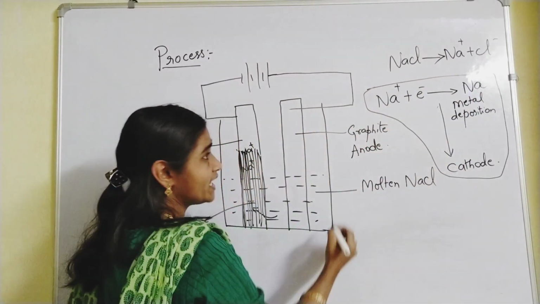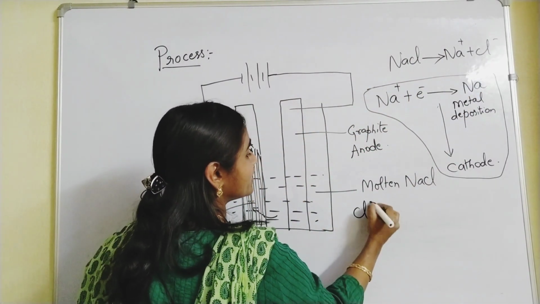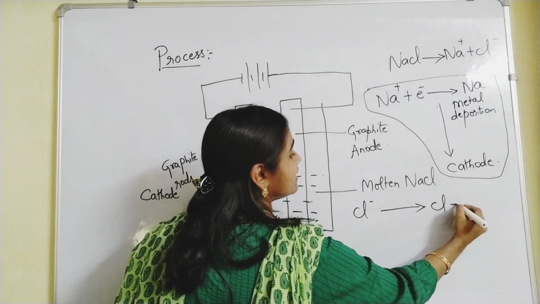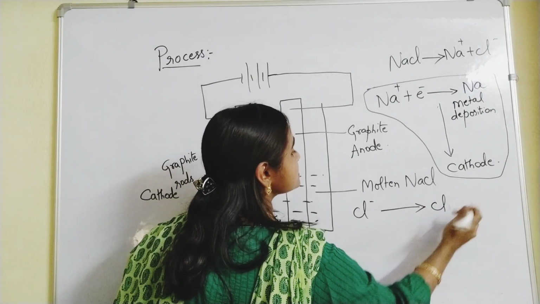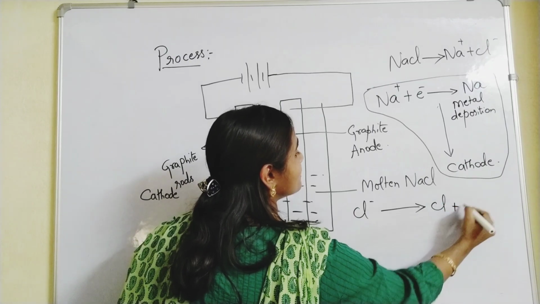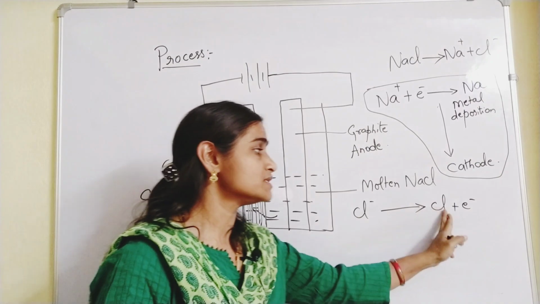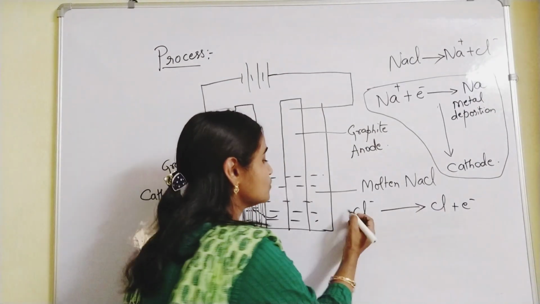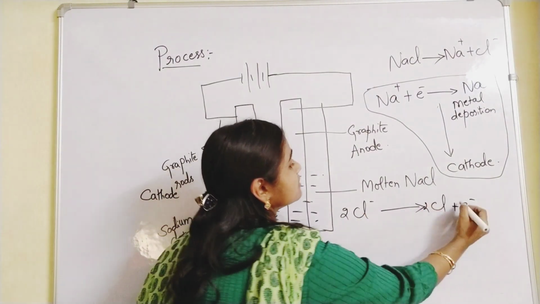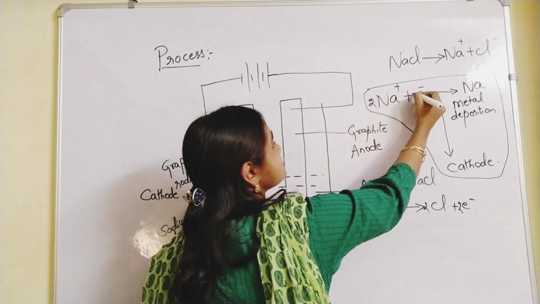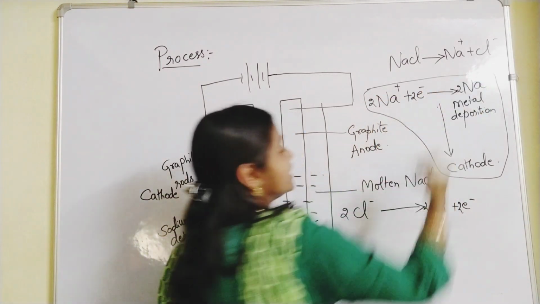Coming to chloride ions, what happens to Cl minus ions? They convert into Cl by losing one electron. Of course, 2 Cl minus, 2 electrons. Here also you can take 2 Na plus, 2 electrons, 2 Na.